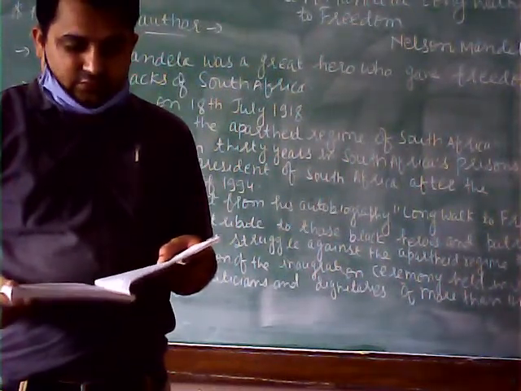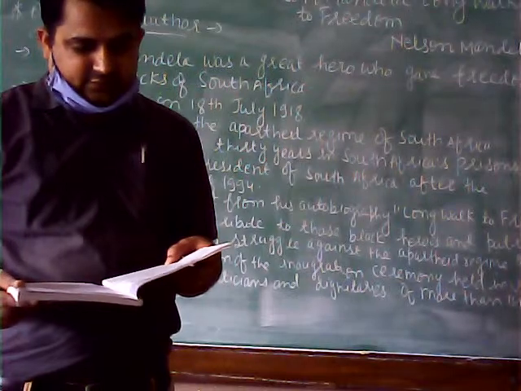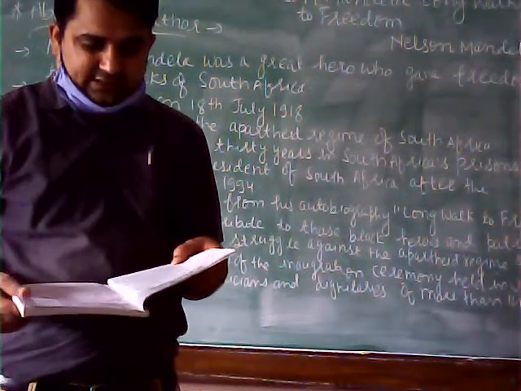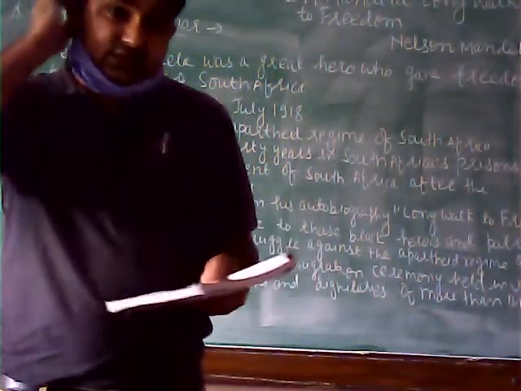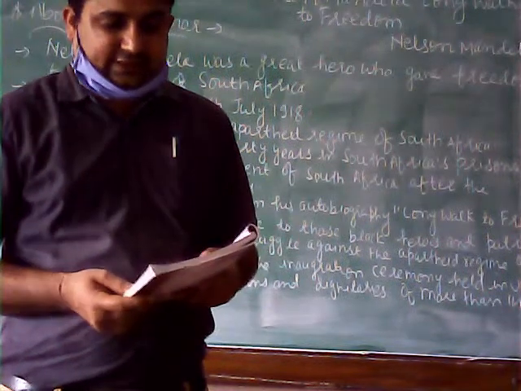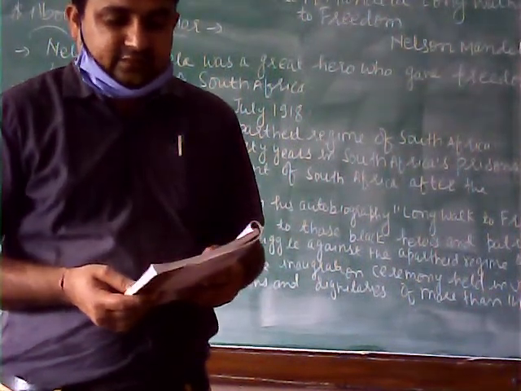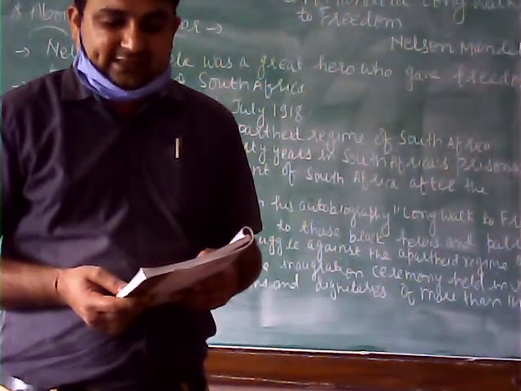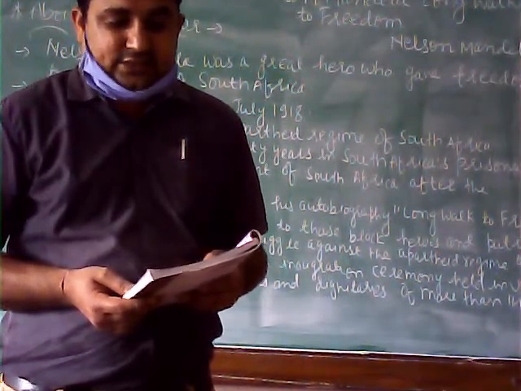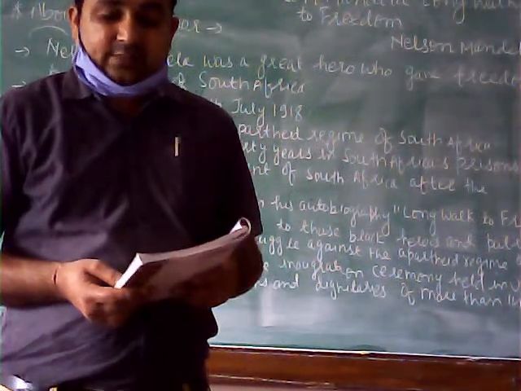More than 1 lakh South African men, women and children of all races sang and danced with joy. Okay, this is the introductory part. Now, before starting the lesson, one activity is also given, children. In column A are some expressions you will find in the text. Make a guess and match each expression with an appropriate meaning.